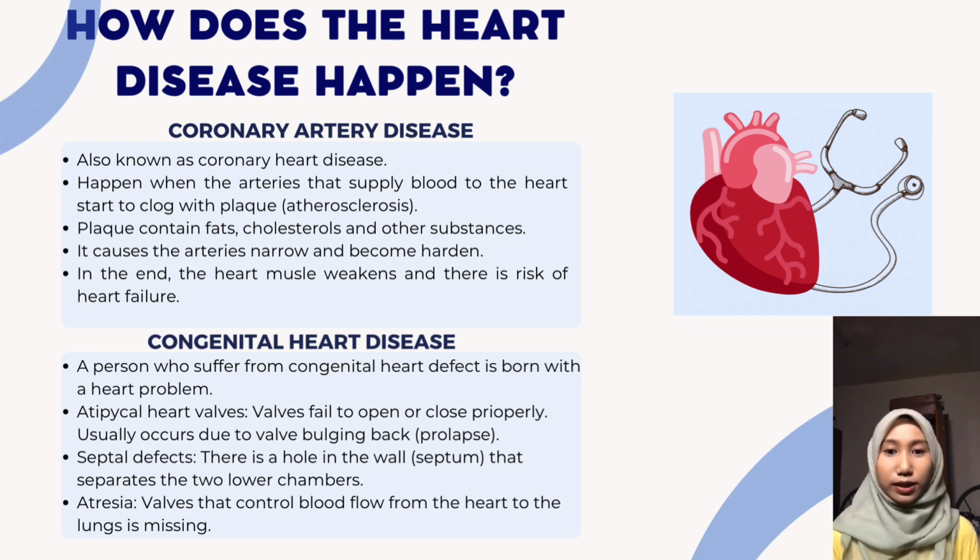And lastly, atresia, where the valve that controls blood flow from the heart to the lung is missing. Congenital heart disease can involve major structural issues such as a missing ventricle or problems with unusual connections between the main arteries that leave the heart. Most congenital heart defects do not cause any noticeable symptoms and are only visible during a routine medical checkup.